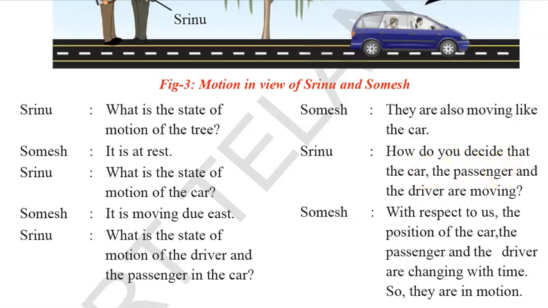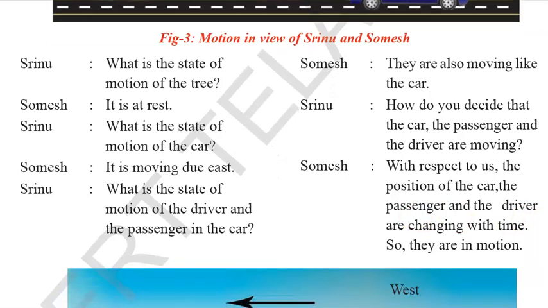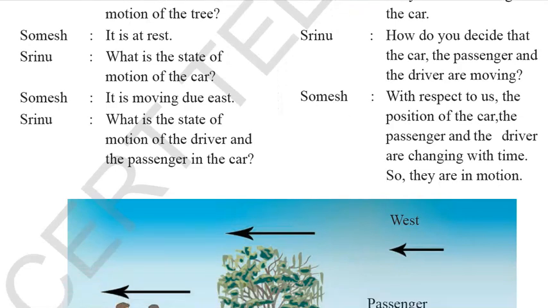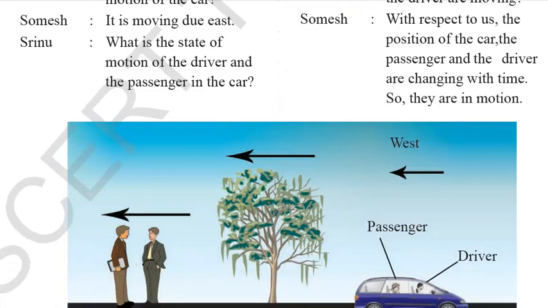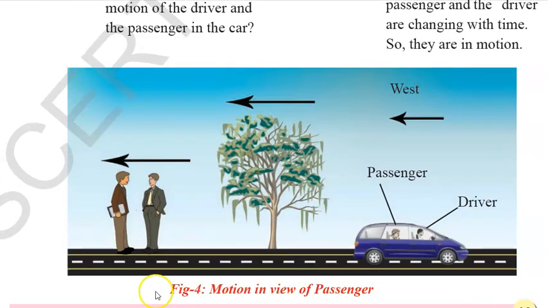Now, how do you decide that the car, the passenger, and the driver are moving? With respect to us, the positions of the car, the passenger, and the driver are changing with time. So they are in motion. For us, they are in motion. From the perspective of Somesh and his friend, the car, the driver, and the passenger are in motion.